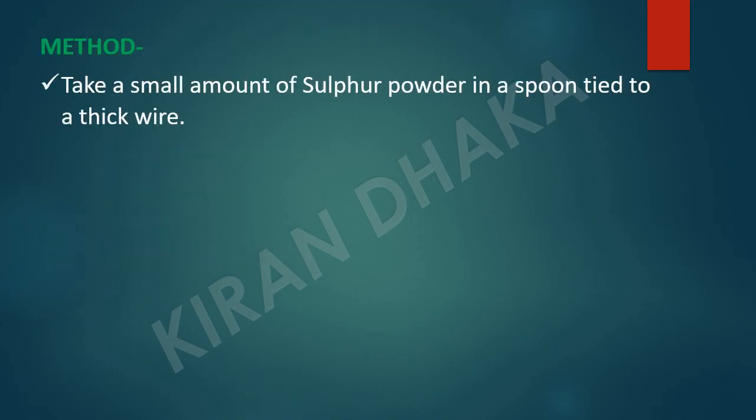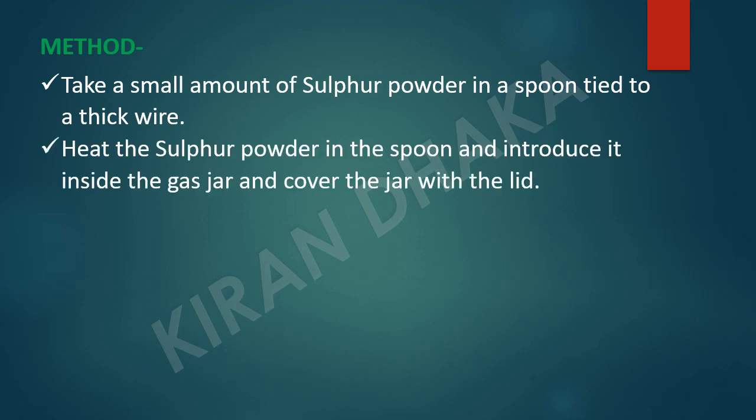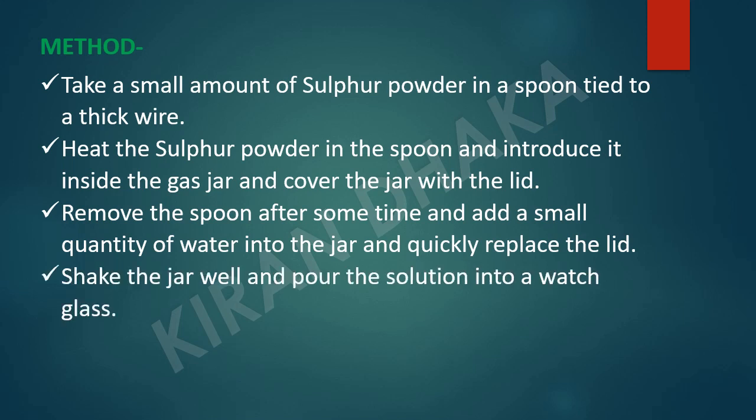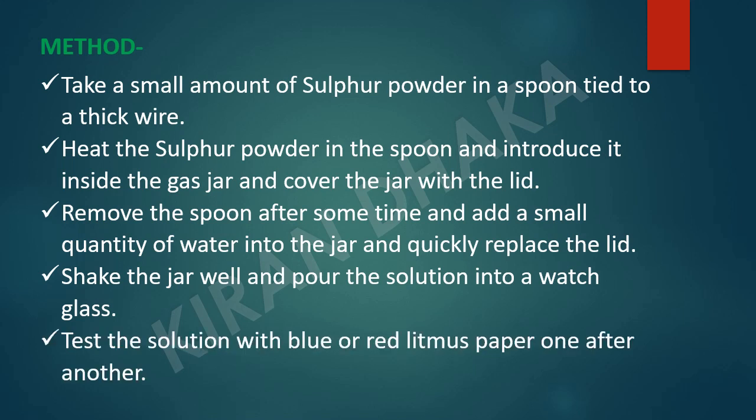We take a small amount of sulfur powder in a spoon tied to a thick wire. Heat the sulfur powder in the spoon, introduce it inside the gas jar and cover the jar with the help of the lid. Remove the spoon after some time, add a small quantity of water into the jar and quickly replace the lid. Shake the jar well and pour the solution into a watch glass. Test the solution with blue and red litmus paper one after another.